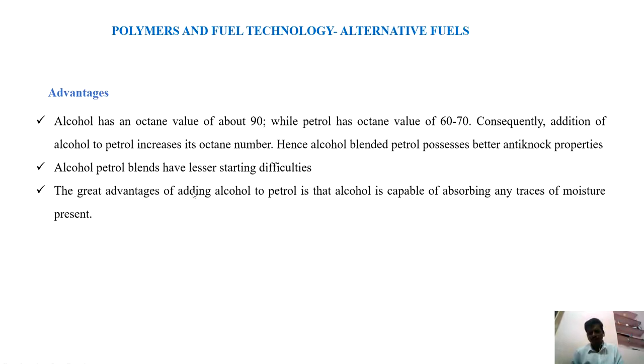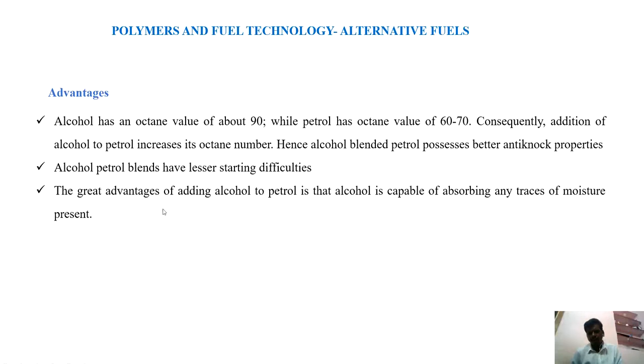Advantages: alcohols have a higher octane value, above 90, but petrol has an octane value of 60 to 70. If you blend petrol with alcohol, the octane value of petrol can be increased because its anti-knocking properties are improved. Alcohol also has lesser starting difficulties. If you use alcohol alone, a lot of problems will occur because of starting difficulties.